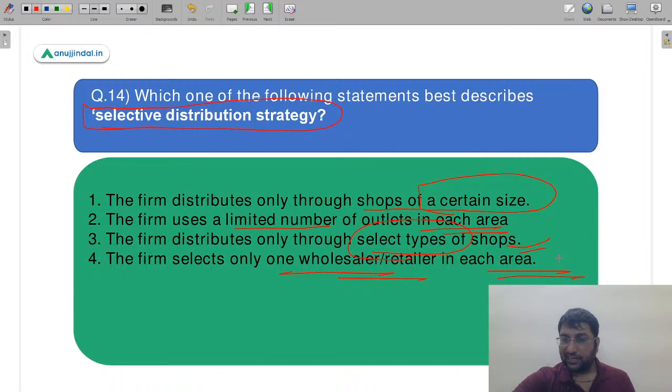So I've started getting a lot of answers. A lot of you are saying that B is the correct answer. Second option आ रहा है हमारे पास. That is, firm uses a limited number of outlets. Nidhi, Neetu, Diksha, Aruna, Char, all of you are saying the answer is second, and second is absolutely correct. Selective distribution मतलब कुछ limited number of outlets use कर रहे हैं. I thought you might get confused by a certain size or select type, but आप लोग नहीं हुए. That means preparations अच्छी है. So that's very good to see that.